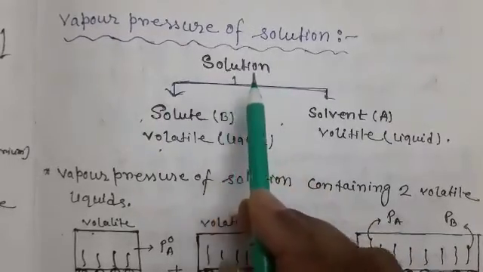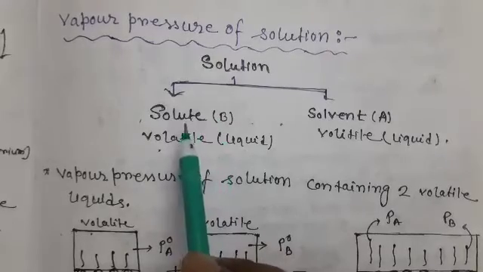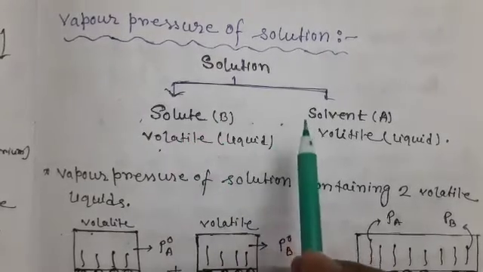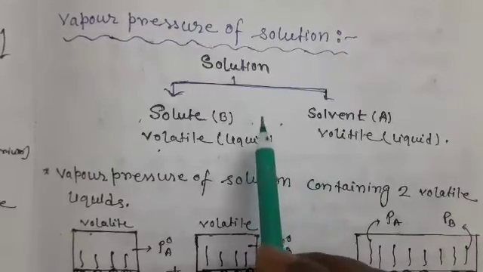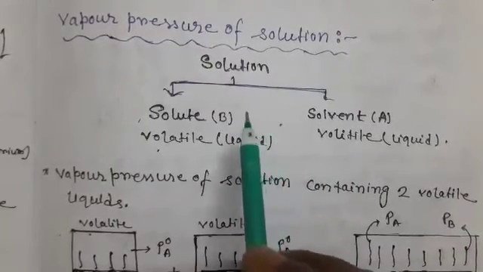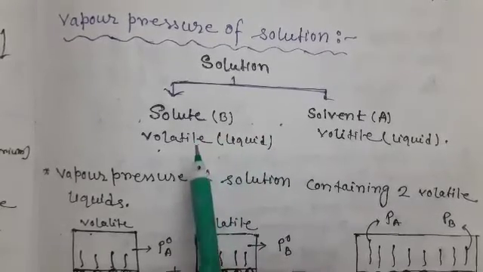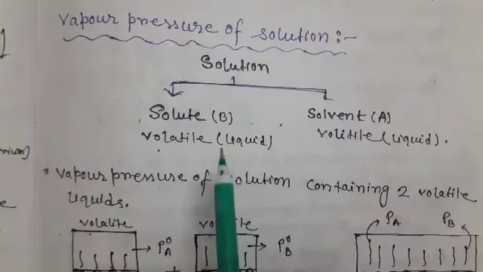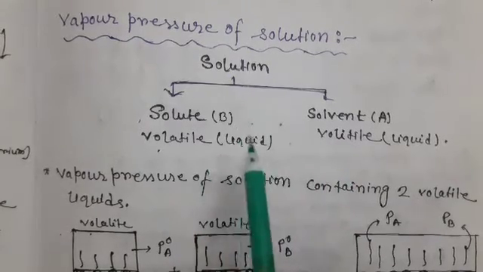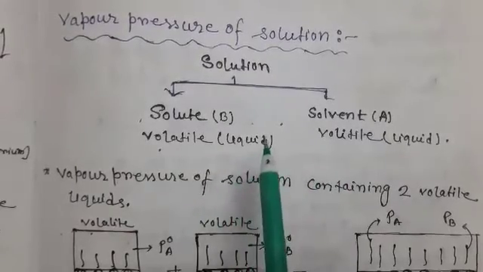There are two types of solution in our syllabus. One is when the solute is volatile and the solvent is also volatile. Another type of solution is where the solute is non-volatile and the solvent is volatile. Today we will discuss the volatile solute and volatile solvent mixture solution, and the vapor pressure of those solutions.